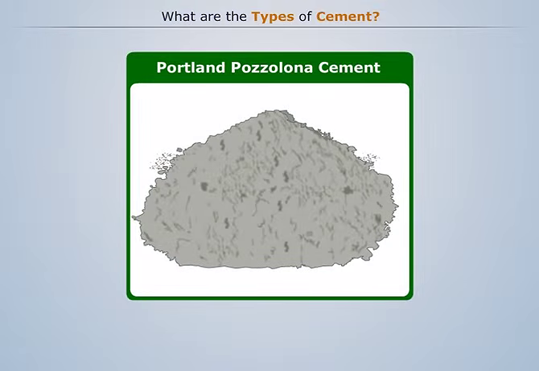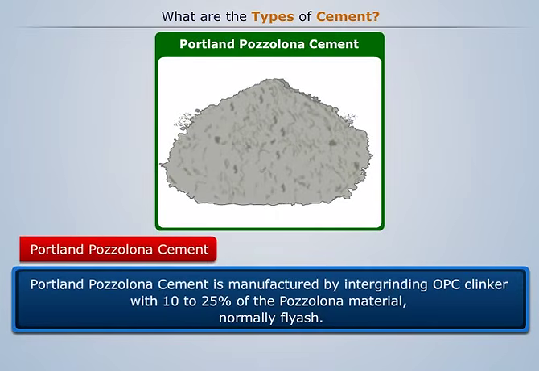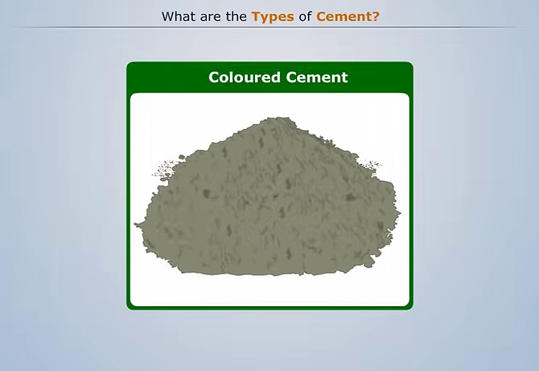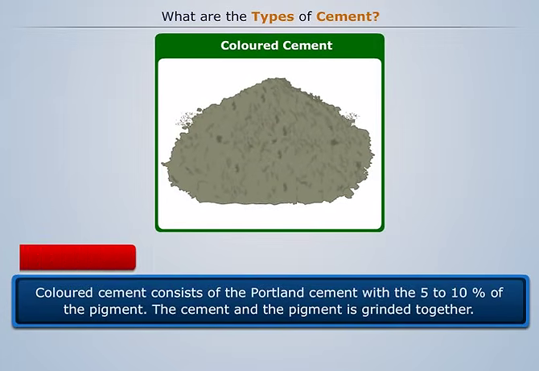Portland Pozzolana cement. Portland Pozzolana cement is manufactured by intergrinding OPC clinker with 10 to 25% of pozzolana material, normally fly ash. Used for mass construction works, marine and hydraulic works. Colored cement. Colored cement consists of Portland cement with 5 to 10% of pigment. The cement and the pigment are ground together.